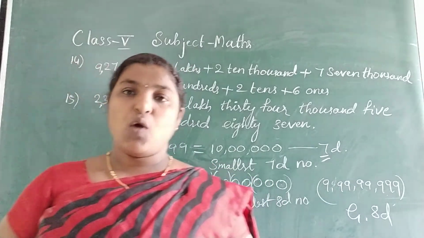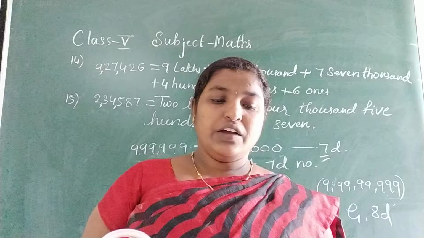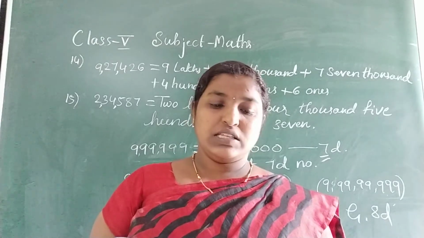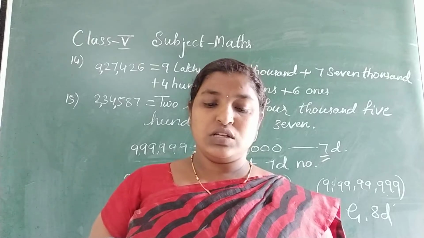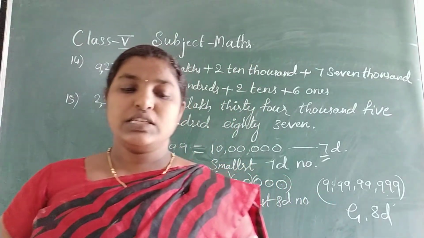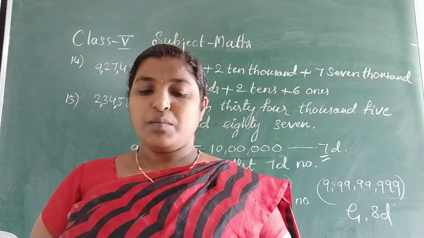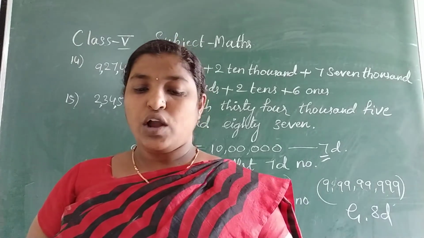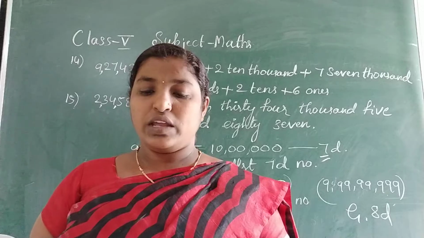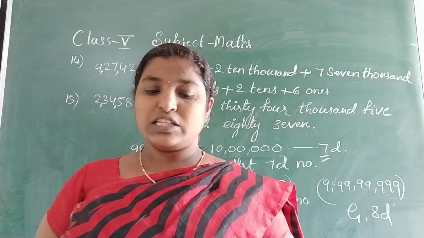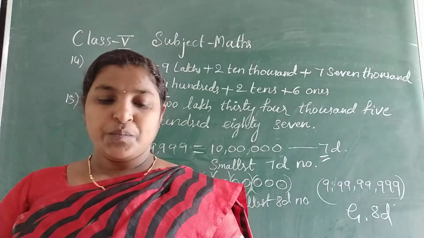9 digit number, how will it form? For the greatest 8 digit number, if you find the successor, it gives the smallest 9 digit number. So the examples are, we will call it the 10 crores place, we write TC for it. Let us observe some examples of 9 digit numbers.